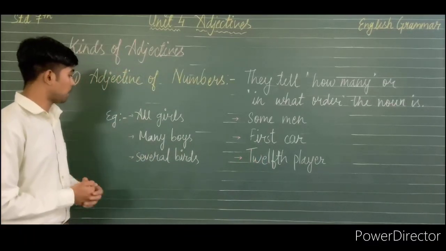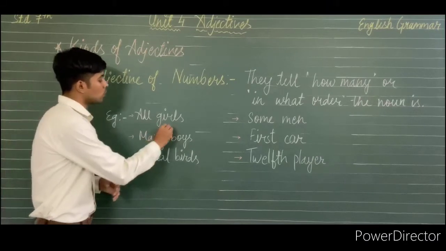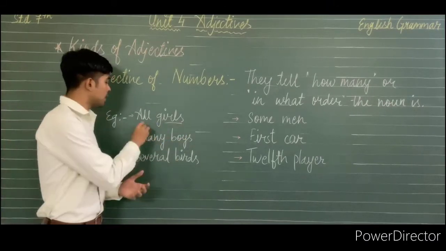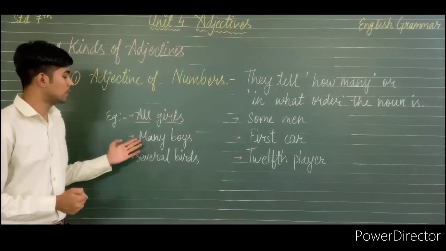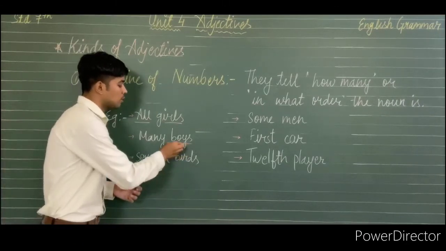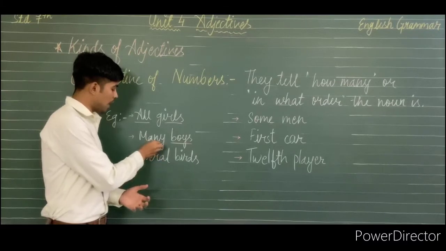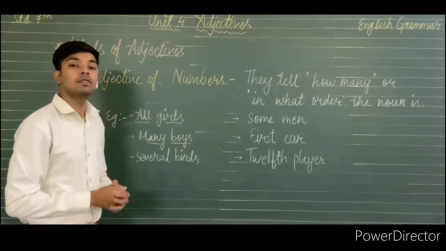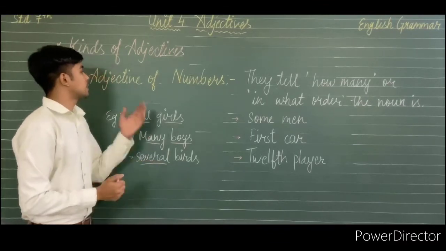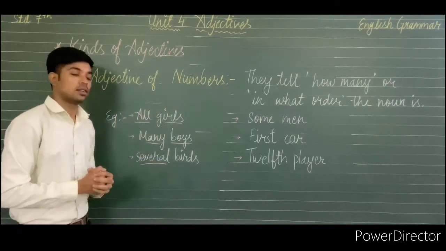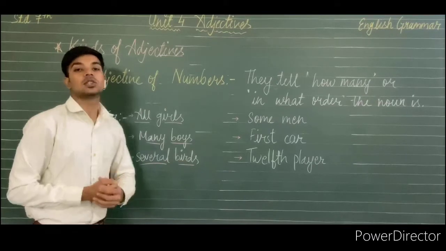All girls. So girls is a noun and all here is an adjective of numbers. In this example also, boys is working as a noun and many is used as an adjective of numbers.